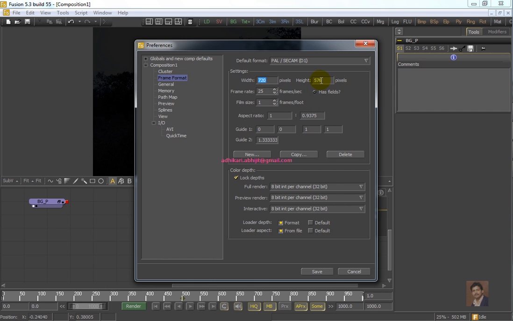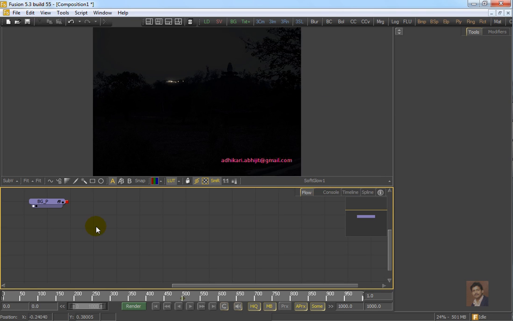This is the width and height for this frame format, and the frame rate will be 25 frames per second, and the pixel aspect ratio will be something like this, as we have a plan to broadcast this creation. So this is a good composition of frame format. Click on save button. Now I have one BG plate.